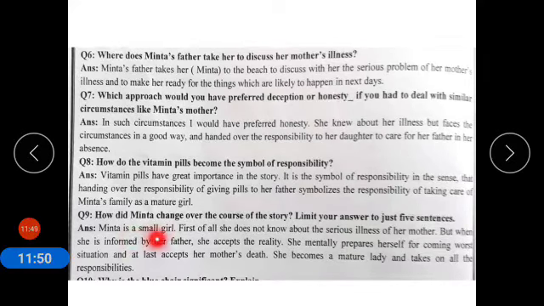Minta is a small girl. First of all, she does not know about the serious illness of her mother. But when she is informed by her father, she accepts the reality. She mentally prepares herself for the coming worst situation and at last accepts her mother's death. She became a mature lady and takes on all the responsibilities.